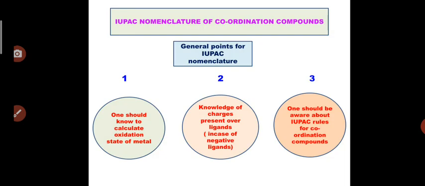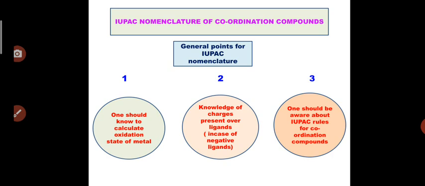So, IUPAC nomenclature of coordination compounds: general points. What are the important points one should know? First, one should know how to calculate the oxidation state of the central metal ion, because while naming the coordination compound we have to put the oxidation state of the central metal atom in brackets in Roman letters. Second, knowledge of the charges present on the ligands.